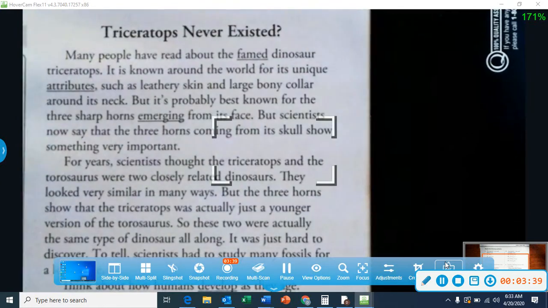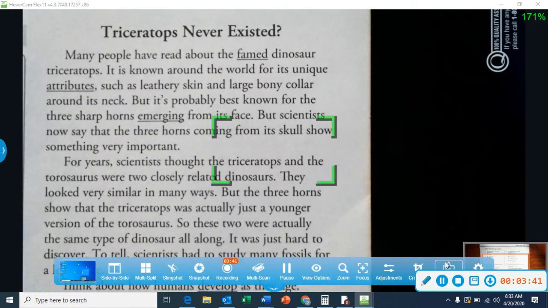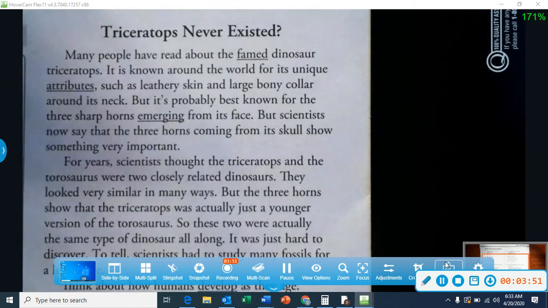Let's take a look at the word important. Many people have read about the famed dinosaur Triceratops. I could see how important could be a possible answer because some people feel like dinosaurs or history is important. But that's not the clue that I could use for famed. Take a look at young. Many people have read about the famed dinosaur Triceratops. You have no clues for a baby. You have no clues for a child dinosaur. So I don't think that's a possible answer, do you?